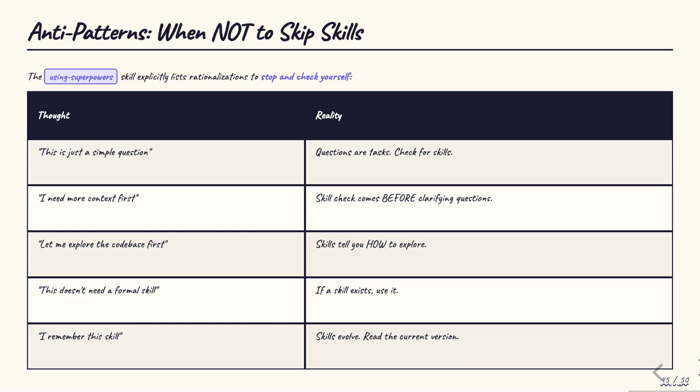The using superpowers skill explicitly lists the rationalizations that lead to skipping skills, calling them red flags. This is one of the most insightful parts of the system. When Claude thinks, this is just a simple question, that's a rationalization because questions are tasks. When it thinks, I need more context first, that's wrong because skill checks come before gathering context. When it thinks, I remember this skill, that's dangerous because skills evolve and the current version must be read. When it thinks, this doesn't need a formal skill, that's wrong if a skill exists. The explicit enumeration of failure modes is what makes this system robust.